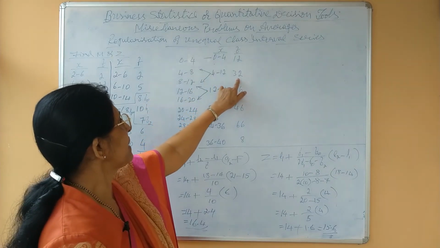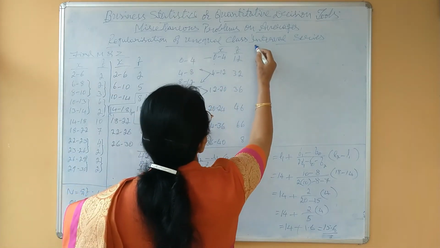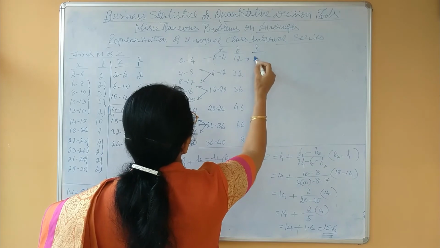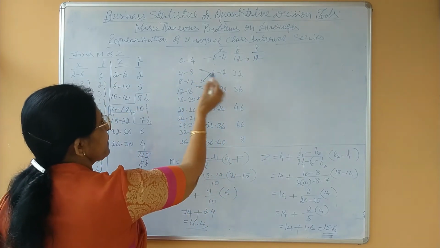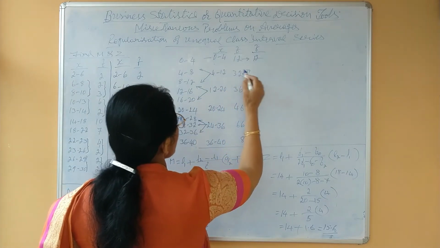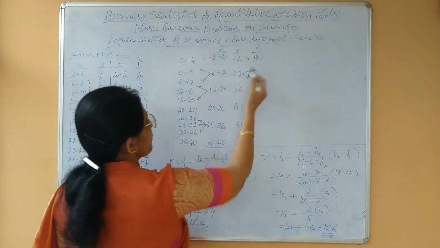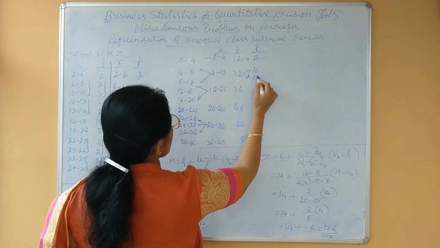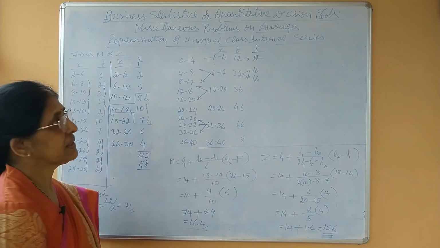Same, we have to split equally into 2. That's all. Here we have to take the frequencies, and this one we have to return as it is. Here we have taken 2, split into 2. This is also to be split into 2 equal figures. That means divided by 2, 16 each. 4 to 8, 16, 8 to 12, 16.